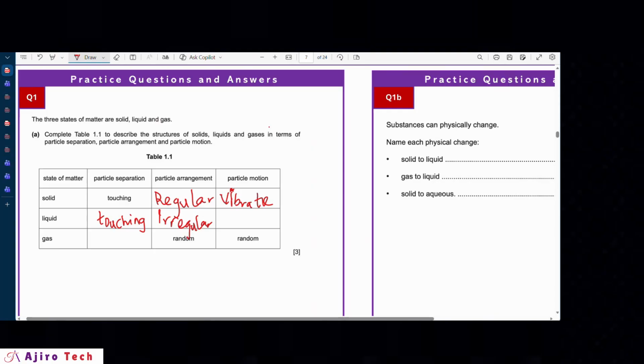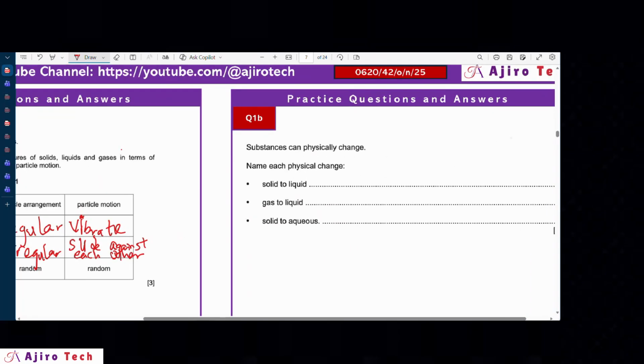Then for the motion, you could use slide against each other, or you could say it's random. And then for the gas, of course, the particle separation is apart. So that is how to give a response to that particular question.